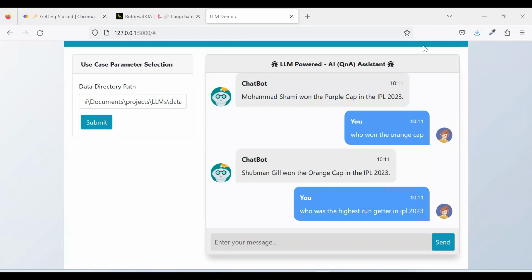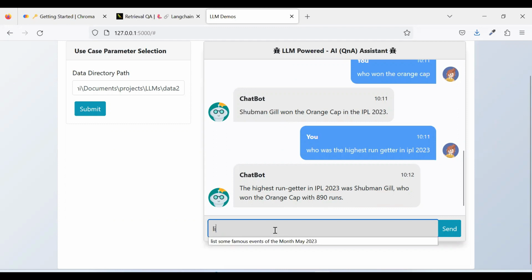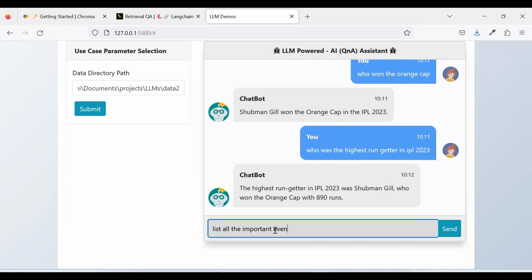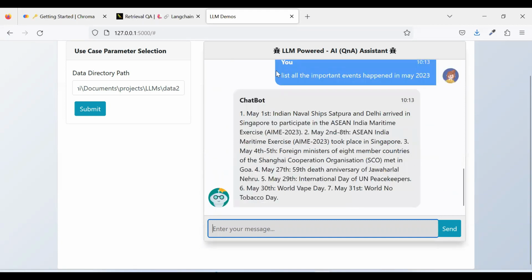Yeah, so it has given that the highest run getter in IPL 2023 was Shubman Gill, who won the orange cap with 890 runs. Now it matches the previous answer as well. Likewise, you can ask all the questions from this. Let's ask: list all the important events that happened in May 2023. Let's see if it is answering those events or not. Yeah, so it has answered some of the important events. Basically, it is answering based on that customized data.